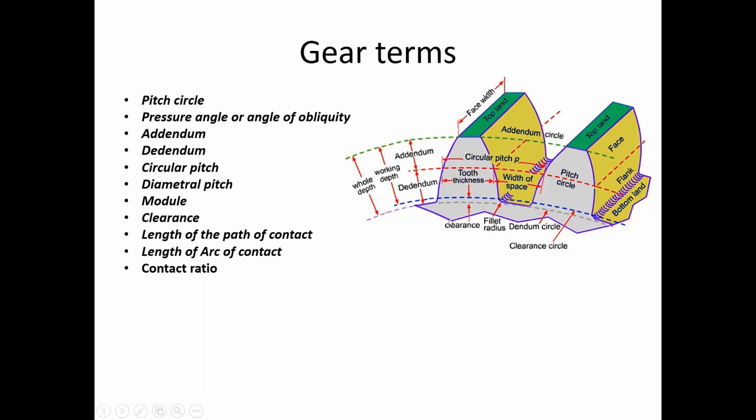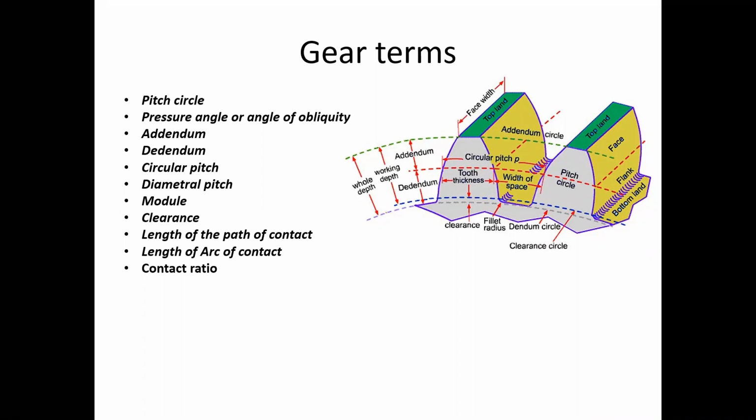Let us take one small example. If you are going to purchase or buy any gear wheel, you must specify the diameter of the gear wheel.